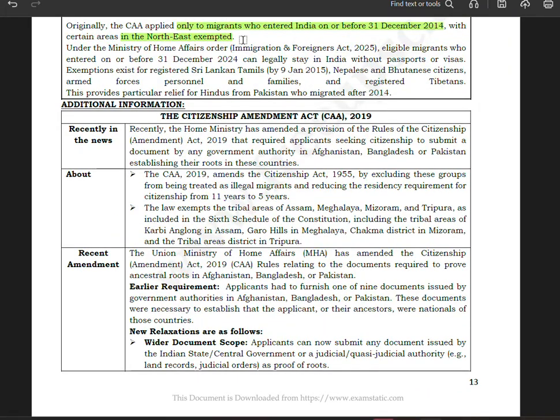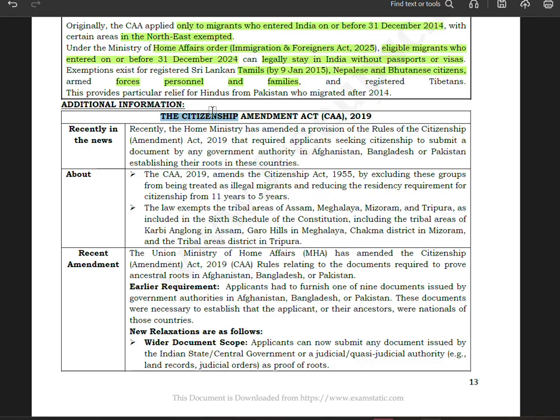Under the Ministry of Home Affairs, Order Immigration and Foreigners Act, 2025: eligible migrants who enter on or before 31st December 2025 can legally stay in India without passports or visas. Exemptions exist for registered Sri Lankan Tamils by 9 Jan 2015, Nepalese and Bhutanese citizens, armed forces personnel and families, and registered Tibetans. These provisions particularly give relief to Hindus from Pakistan who migrated after 2014.